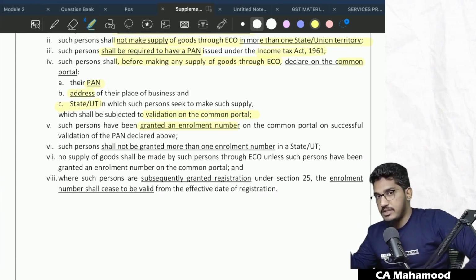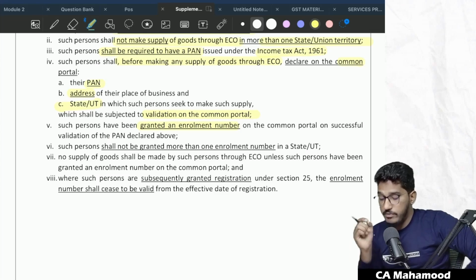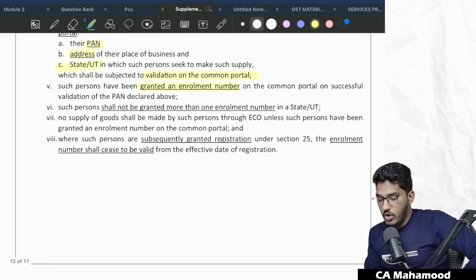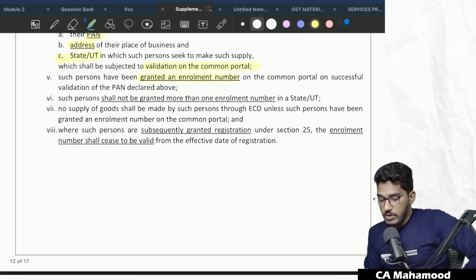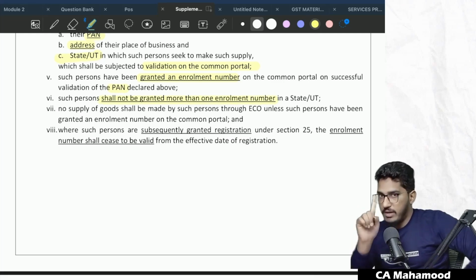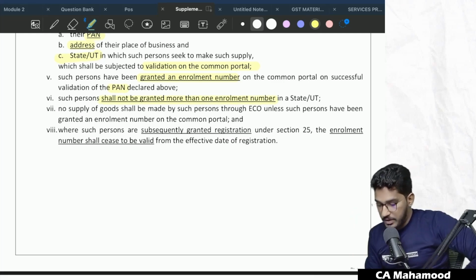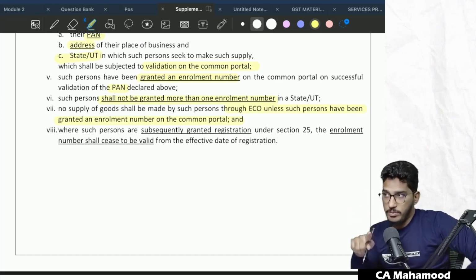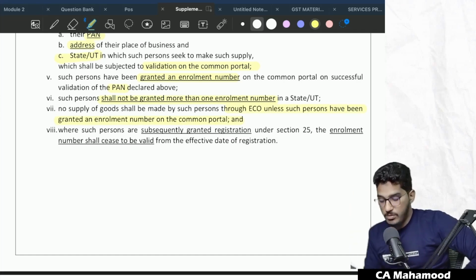See, if you go for regular registration, you will get GSTN number. But for these kind of people, the department told, we will give you enrollment number on the common portal on successful validation of PAN. And such person shall not be granted more than one enrollment number. You will get only one enrollment number in one state. No supply of goods shall be made by such person through e-commerce operator unless such person has been granted an enrollment number on the common portal. Unless you get that enrollment number, you can't make the supply through the e-commerce platform.